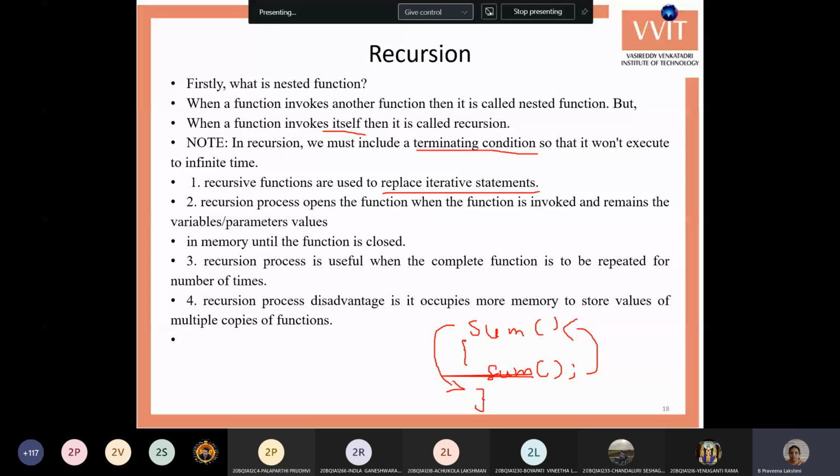At the same time, these functions will not be closed unless the recursion process is closed. This is especially used whenever you want to repeat one complete function more than once. Not only a part of the code, if I want to repeat one complete function a number of times, then I can use recursion.